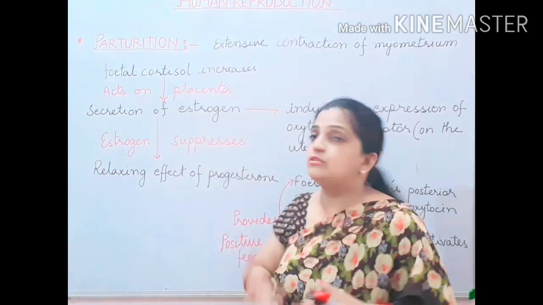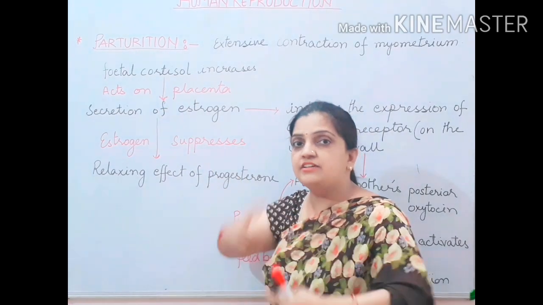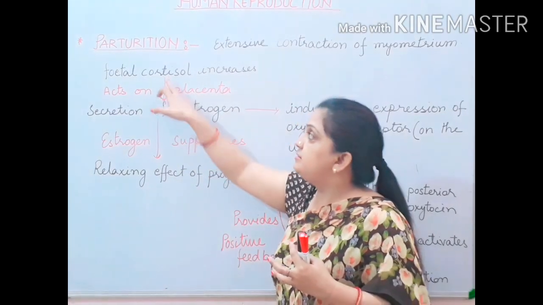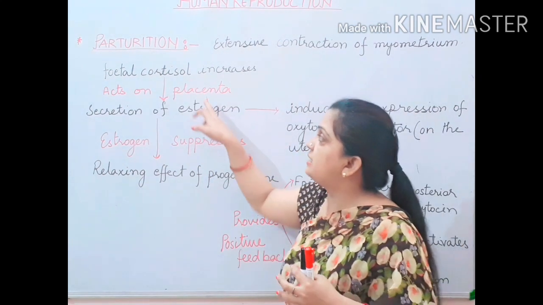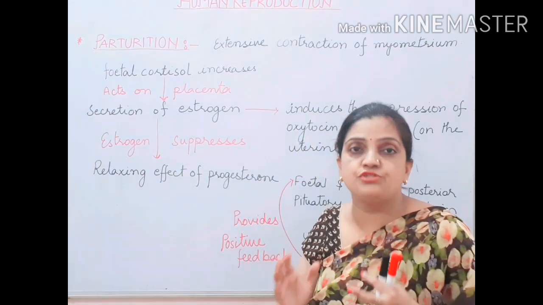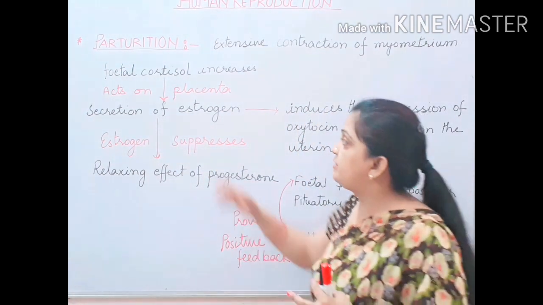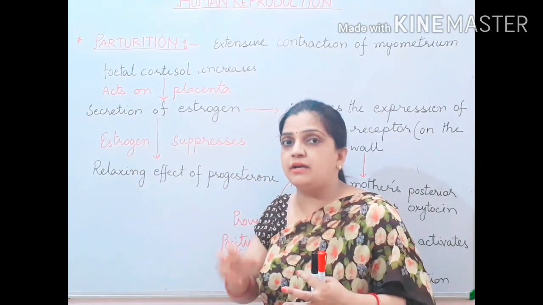And when it acts on the placenta, it allows the secretion of the estrogen hormone. Again, you will remember that I discussed this name while teaching the topic of the placenta.